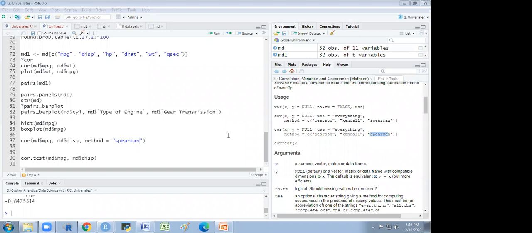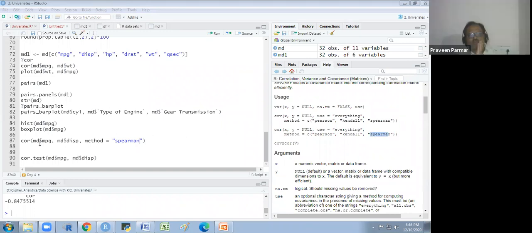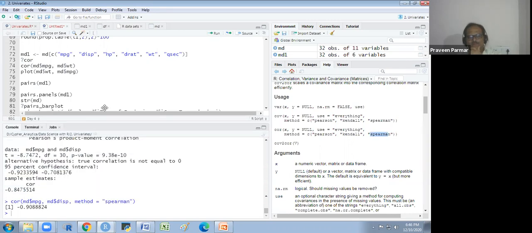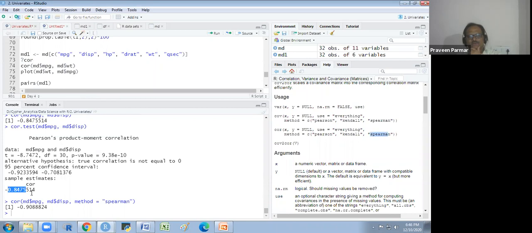Yes, sir. So you see here, you just put the question mark, okay, before that function, and then you could see the attributes there. Method. So we have three methods: Pearson, Kendall, and Spearman. So I'm using now the Spearman. So the value will differ. Okay. It is the Pearson correlation coefficient.